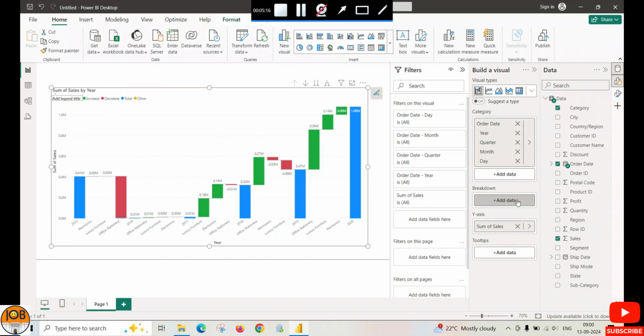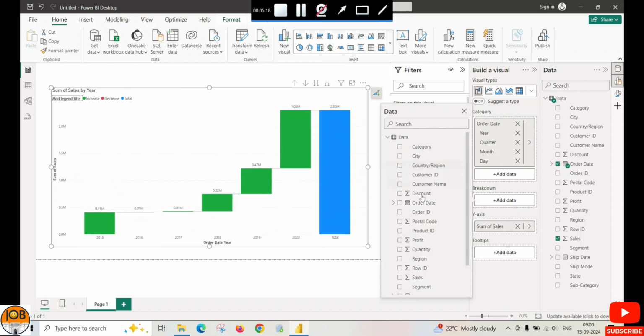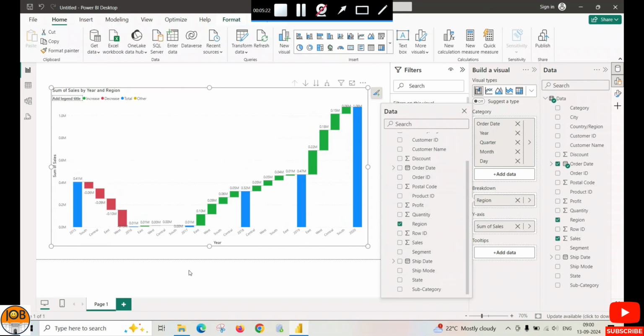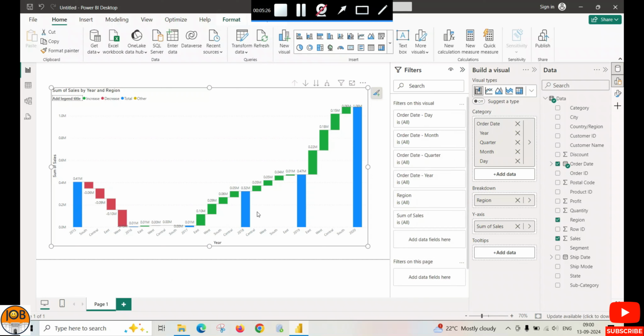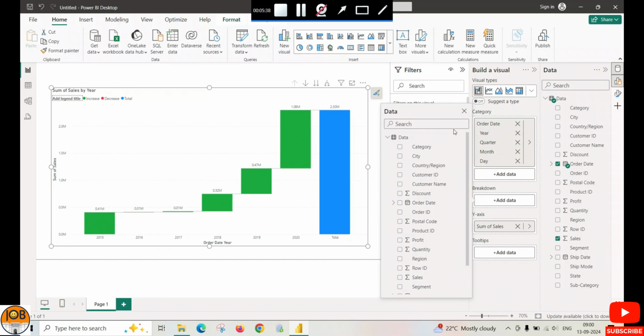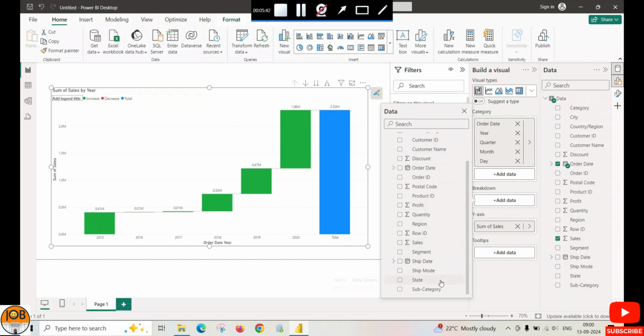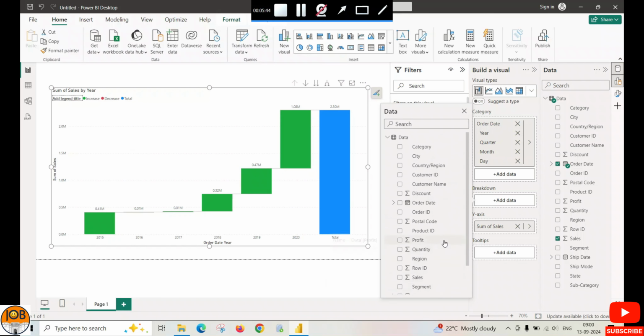Similarly, I am going to add the breakdown as region. So here we see region wise sales increase or decrease, which region performs better in which year. We can analyze data as per our requirement. Similarly, we can add another option here.